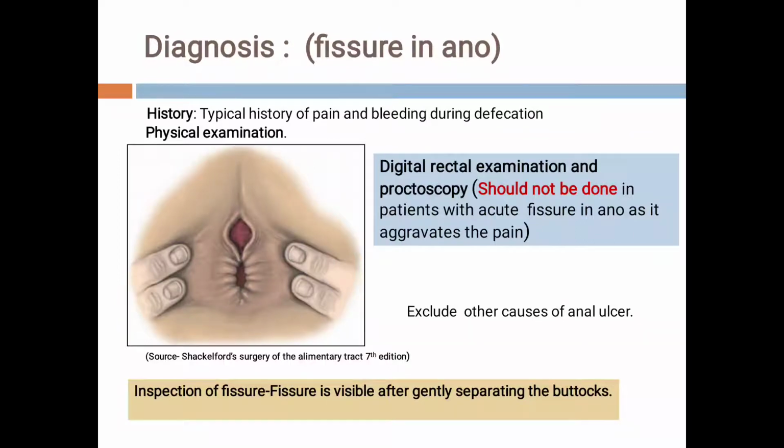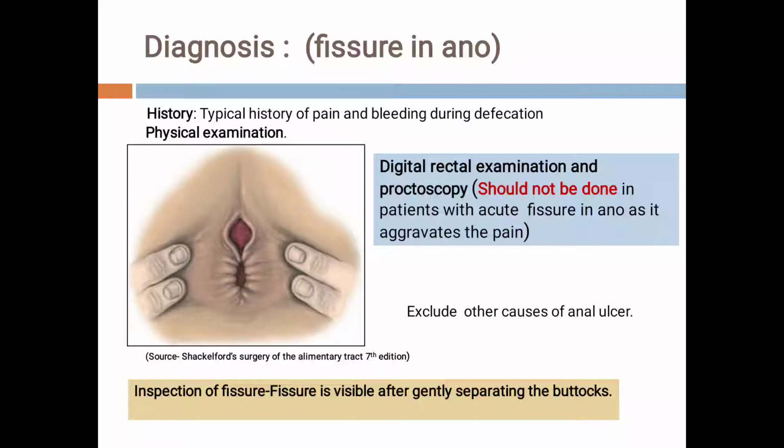Then students, how to diagnose the fissure in ano. Fissure in ano is a very common surgical condition. You can get a number of patients in the OPD. So how to diagnose this? One is the history given by the patient. The patient gives a history of pain and bleeding during defecation, and the pain lasts for several hours after defecation.